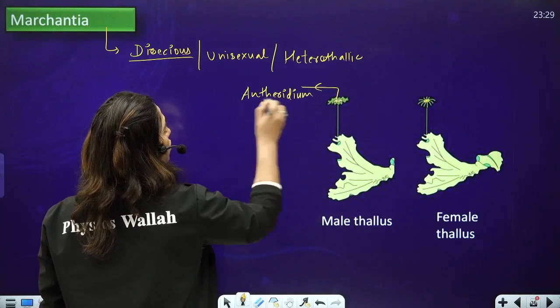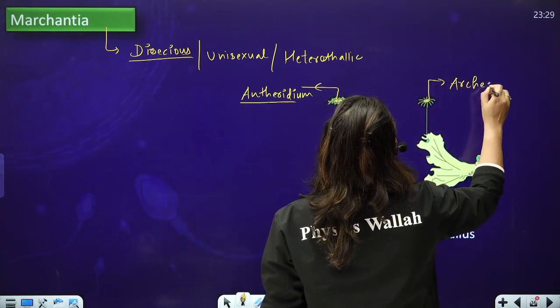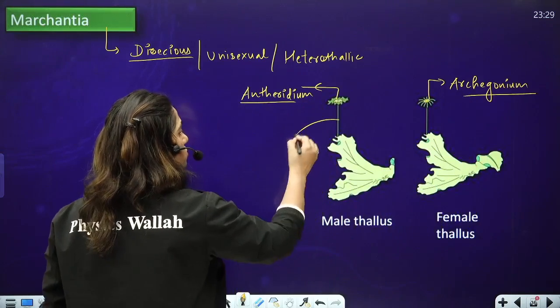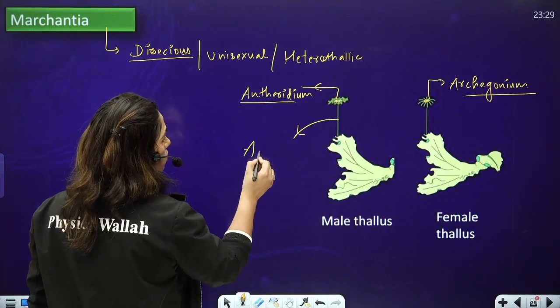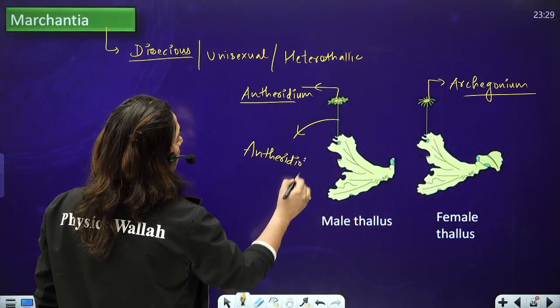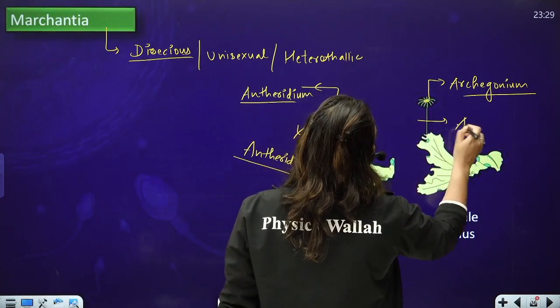And I have told you in plant kingdom also, that the sex organs of Marchantia are present on a stalk-like structure, and this stalk is called antheridiophore. And this is called archegoniophore.